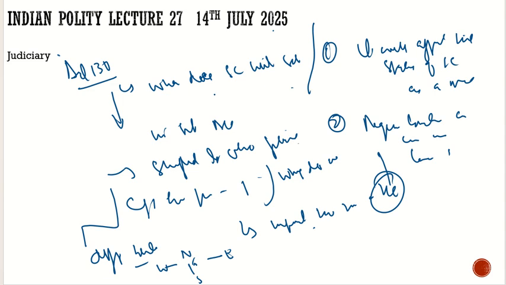For example, in the Bilkis Bano case, the case originated in Gujarat, but it was shifted to Maharashtra. The reason for that was that it might come under the influence of the politics in Gujarat. So because of that, it was shifted to the other state. The same can be done with respect to the regional benches also. These are the arguments against the objections made by the Supreme Court. Even though these objections may seem very natural and accepted, when we analyze them, there are various holes in them too.